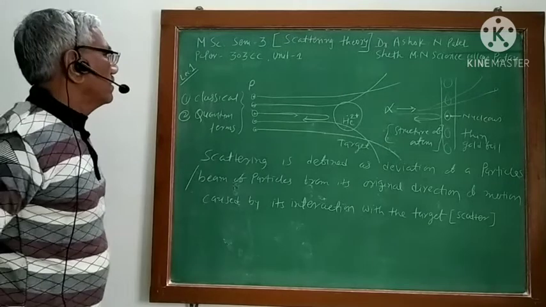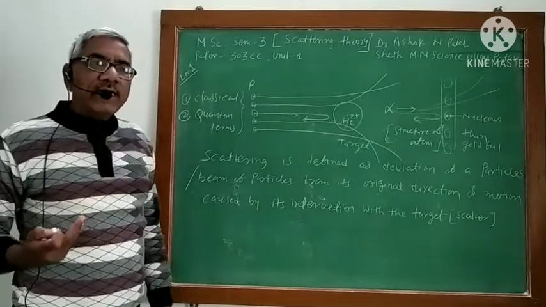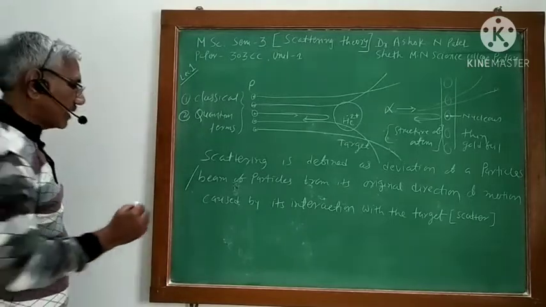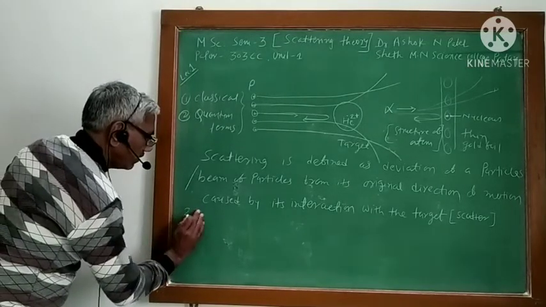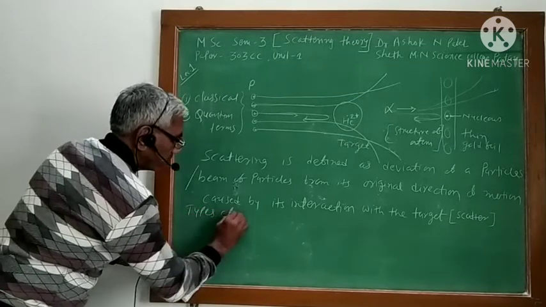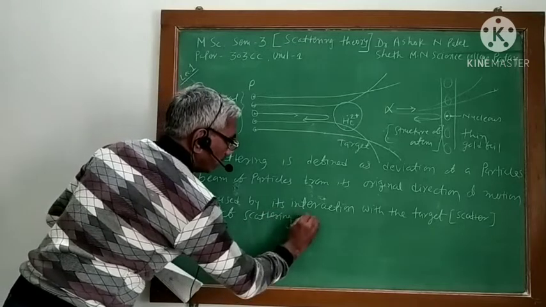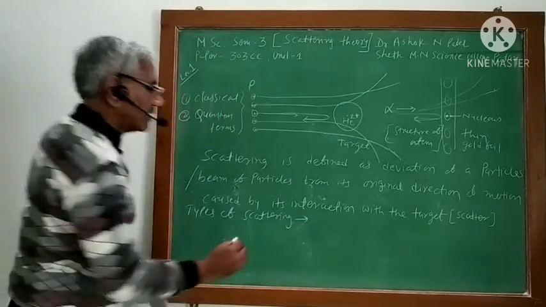Now you may ask whether there are any types of scattering. Yes, there are two types of scattering. The first is elastic scattering.